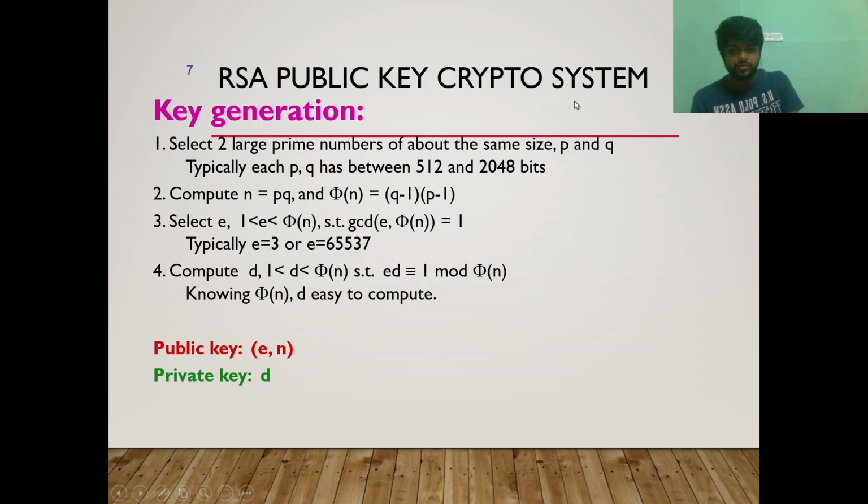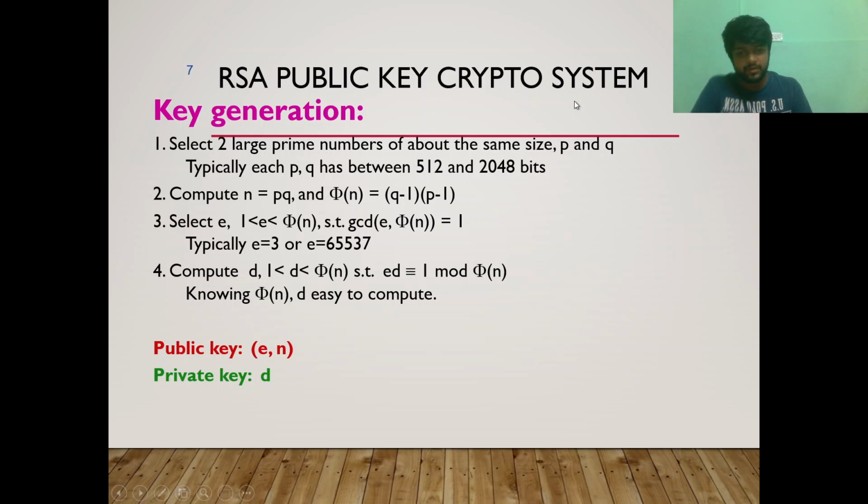Then we have to select e, which should be in the range 1 to phi of n. The phi of n is the function we just computed, (p minus 1) times (q minus 1), and the two numbers p and q are the numbers we use to find the keys. These can be any two random numbers. It's just that their greatest common factor should be 1. That is the one thing we have to keep in mind.